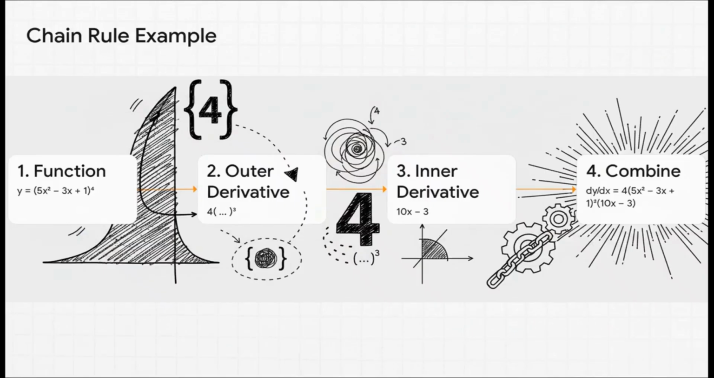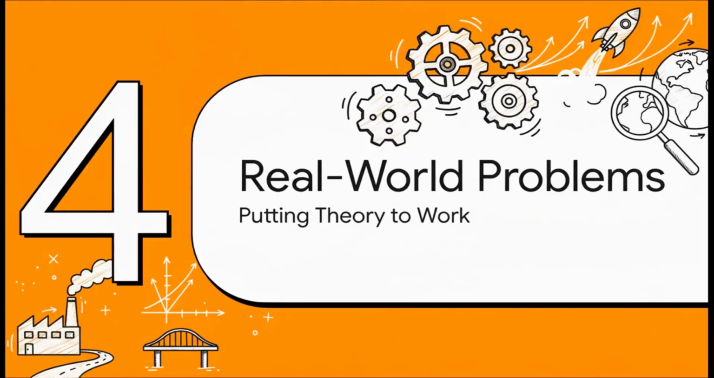Check this out. The outside function here is basically something to the power of 4. The inside function is that whole polynomial. So first, we deal with the outside using our power rule. We bring that 4 down. Then we multiply that by the derivative of what was on the inside. We literally just chain them together. It's perfect. Okay, so we've built our toolkit.